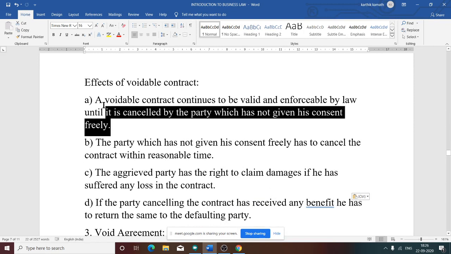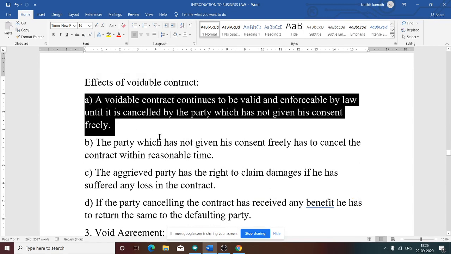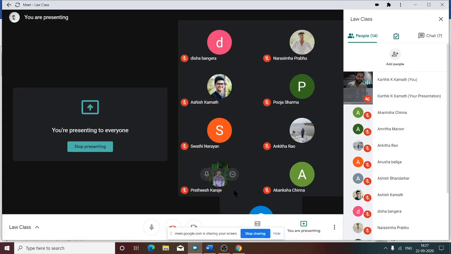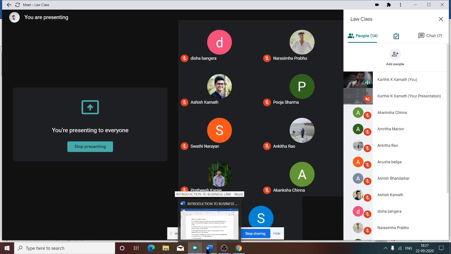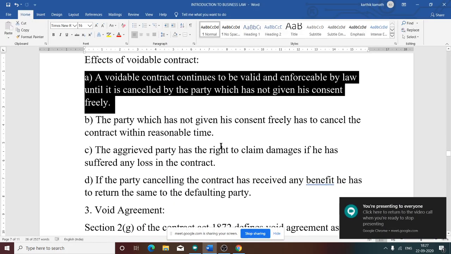See this. A voidable contract continues to be valid and enforceable by law until it is cancelled by the party which has not given his consent freely. That means until I cancel the contract, it is a valid contract. Suppose I am selling my property worth 50 lakh to another party for 5 lakh. That is a valid contract until and unless I cancel that contract. That is the meaning of this. Only when I cancel the contract, it becomes voidable. Voidable contract.